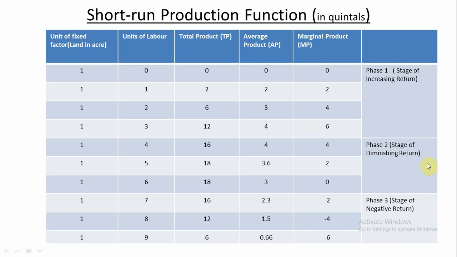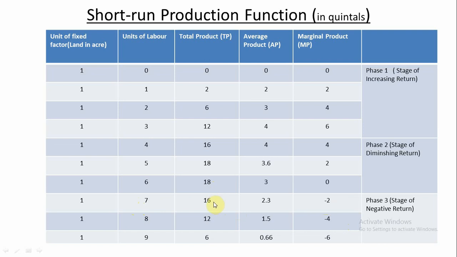Now we'll come to the third stage, where the marginal product of labor, or the variable factor, becomes negative. You see, when the seventh unit of labor is applied, marginal product becomes minus 2. That's why the total product diminishes, falls by 2 quintals, from 18 quintals to 16 quintals.